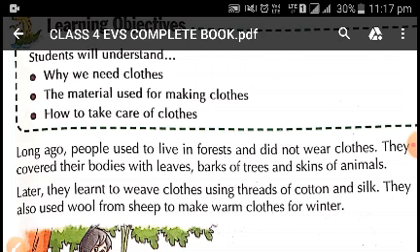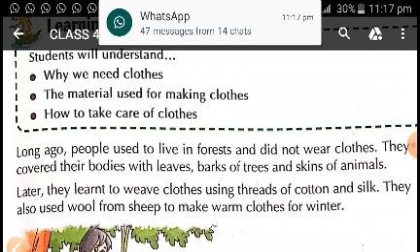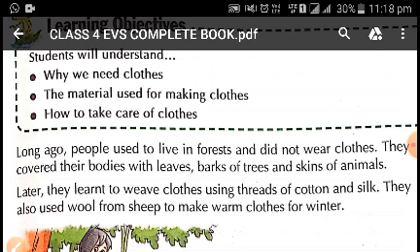But children, do you know why we need clothes? As I told you in the previous 2 chapters, there are some important or basic needs which are very important for human beings to lead a life. For example, food, shelter, and clothes.